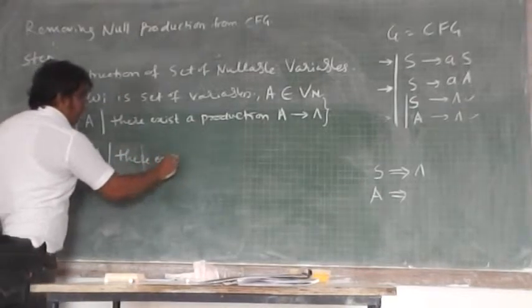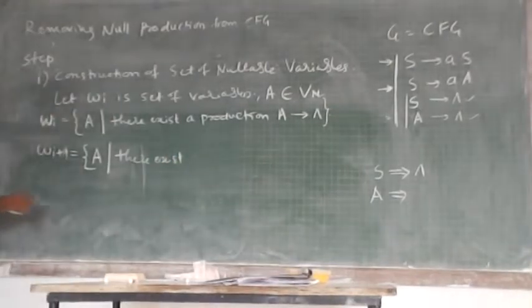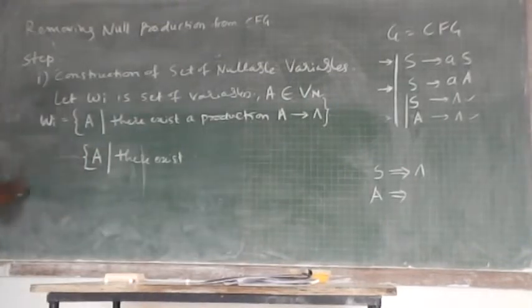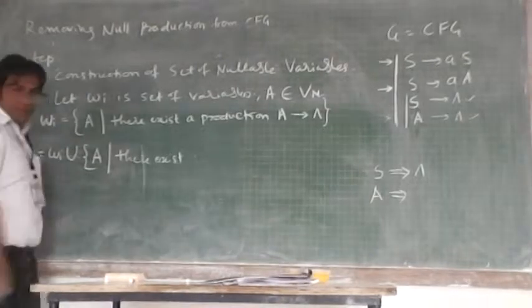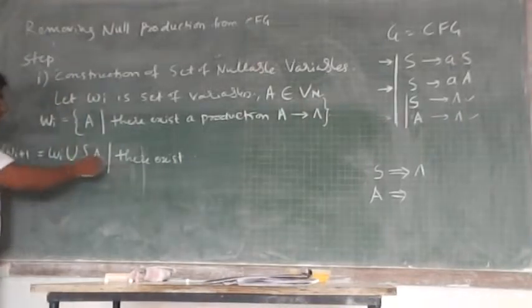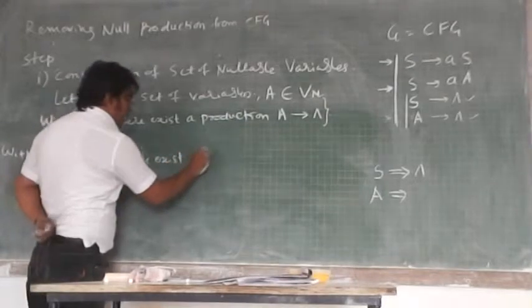Here again, Wi plus 1 is the union of Wi, that is, the union of the previous W plus the additional variable, and the variable you have to select on the basis of the kind of productions.